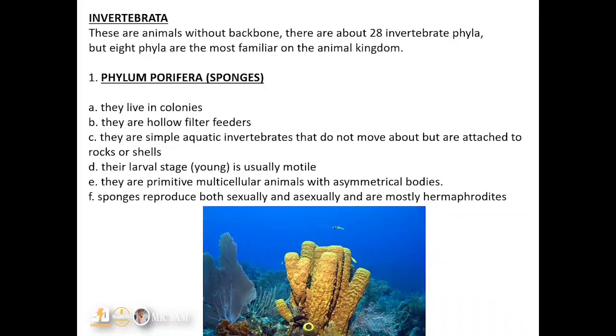They are primitive multicellular animals with asymmetrical bodies. One, they are primitive; that's one of the earliest phyla under the invertebrate animals. And also they are asymmetrical. Remember, we mentioned that asymmetry means you cannot cut the organism in any plane to get identical halves. And sponges reproduce both sexually and asexually, and most are hermaphrodites. Hermaphrodites are organisms that have both male and female sex cells in one individual.